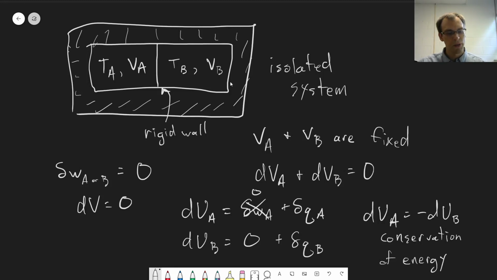Okay, so now we've set up this system. Now that we have entropy defined, let's imagine these are all reversible processes, so that we can apply entropy here.